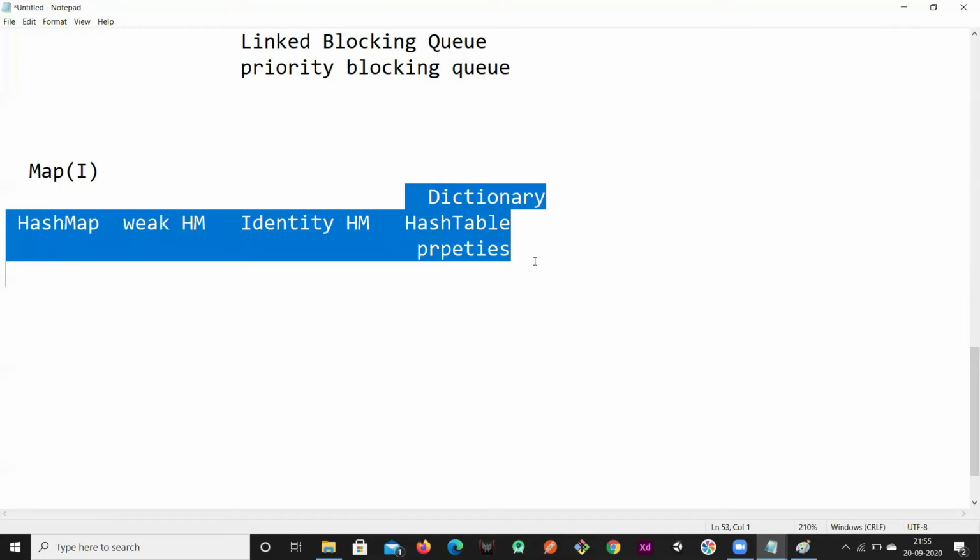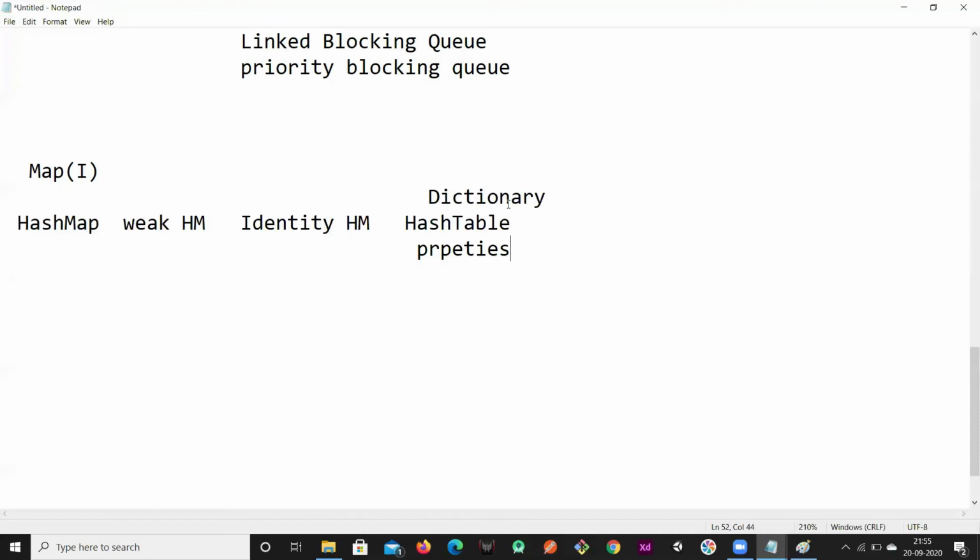But these are all the old Java concepts, right? These are all legacy classes. These have been introduced newly, right? So HashMap, and then there is one more child for HashMap, that is LinkedHashMap. So LinkedHashMap is a child of HashMap. Okay, so Map interface, HashMap, WeakHashMap, IdentityHashMap, and Hashtable. These are the children. Again, Hashtable is extending from the Dictionary class, and it has a child, that is Properties.